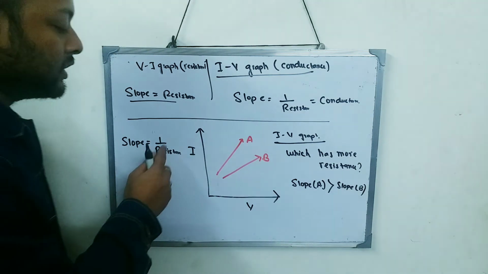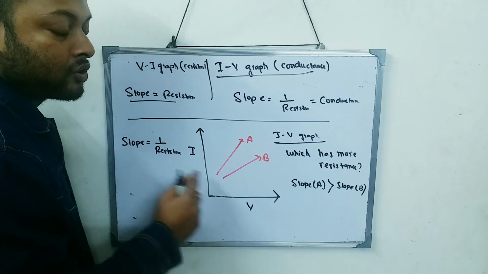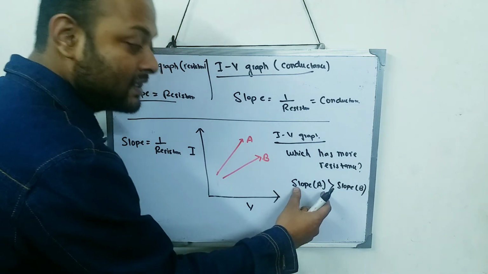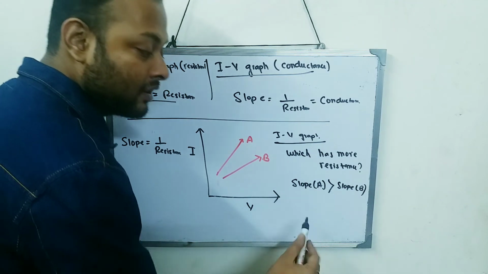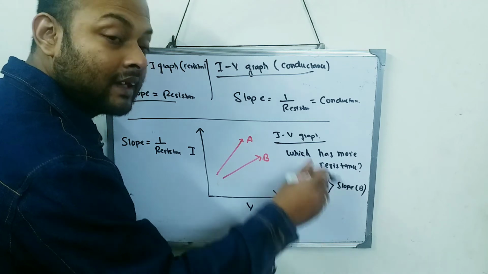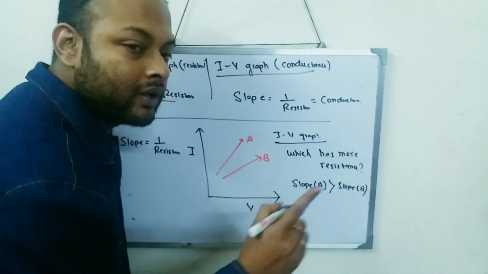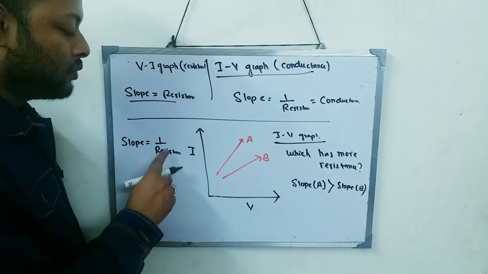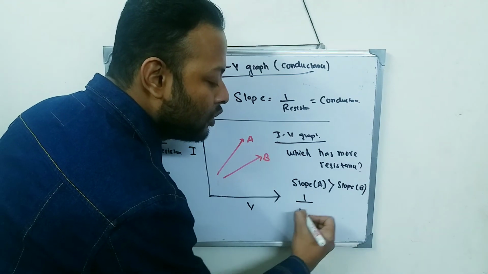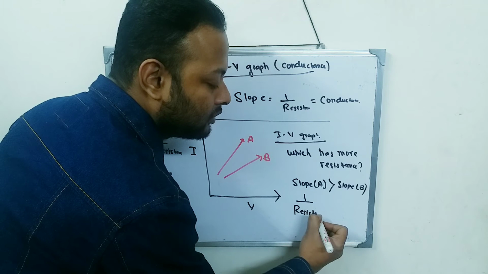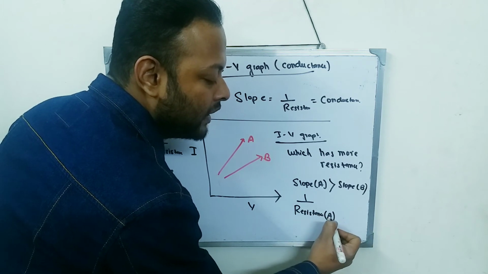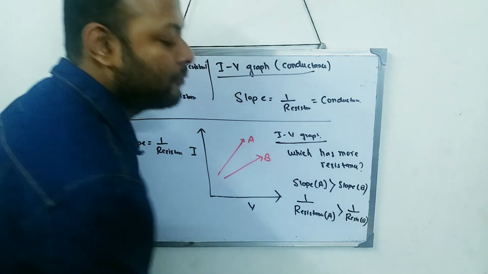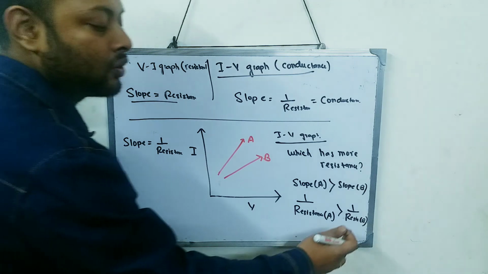Now we know slope represents what? 1 by resistance. So if slope of A is more than slope of B, that means what? You can also do it mathematically. Slope of A is greater than slope of B, but slope represents 1 by resistance. So I can say 1 by resistance of A is greater than 1 by resistance of B. Now you just cross multiply.